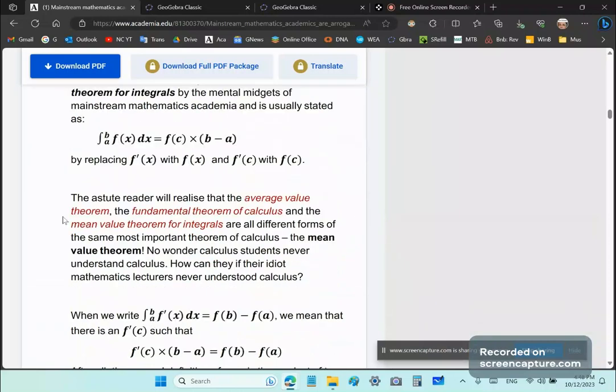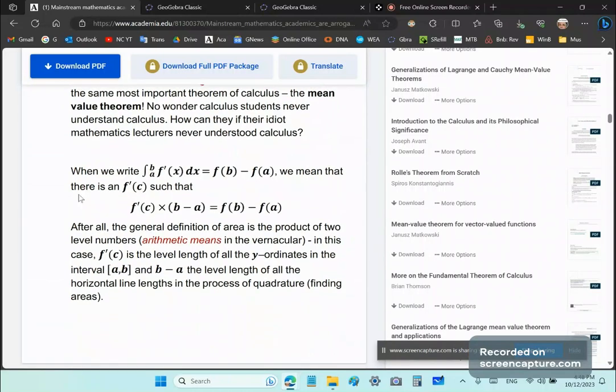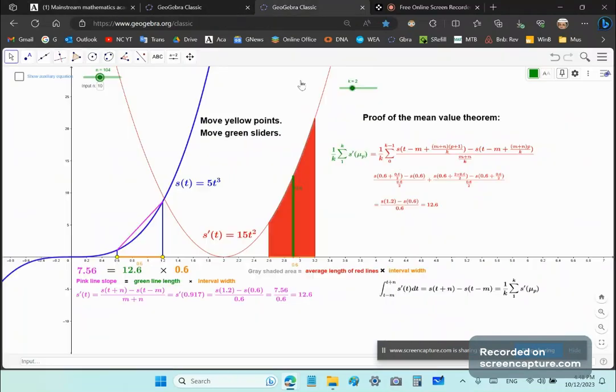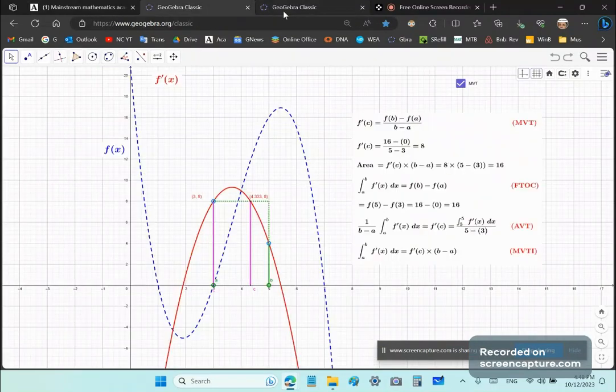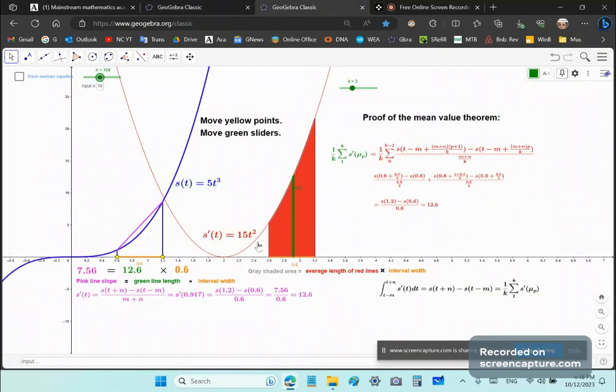They simply believe that things are the way they are and no reasoning can convince them. So, for example, when you write the integral from a to b of f prime of x, it means that there is a f prime of c such that this product here, f prime of c times (b minus a), is equal to f of b minus f of a. And again, I demonstrate all these things in these two applets and much, much more than this.